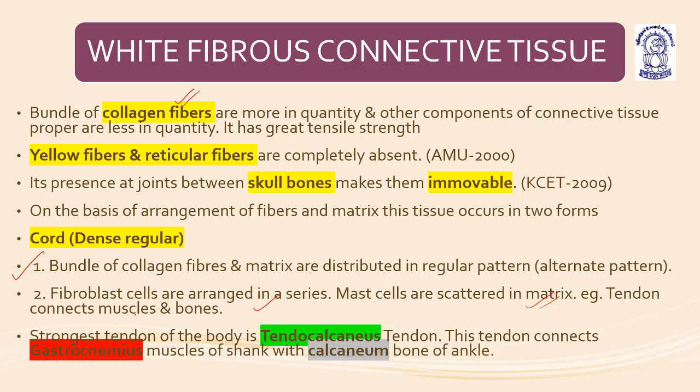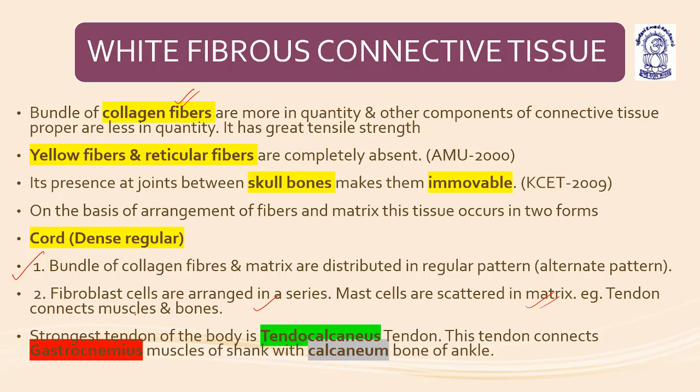The strongest tendon of the body is tendocalcaneus. Tendocalcaneus basically helps to connect the gastrocnemius muscle of the shank with the calcaneum bone of the ankle. The calcaneum bone is present in the ankle, and the gastrocnemius muscle is present in the shank region. So it helps to connect the gastrocnemius muscle of the shank with the calcaneum bone of the ankle.